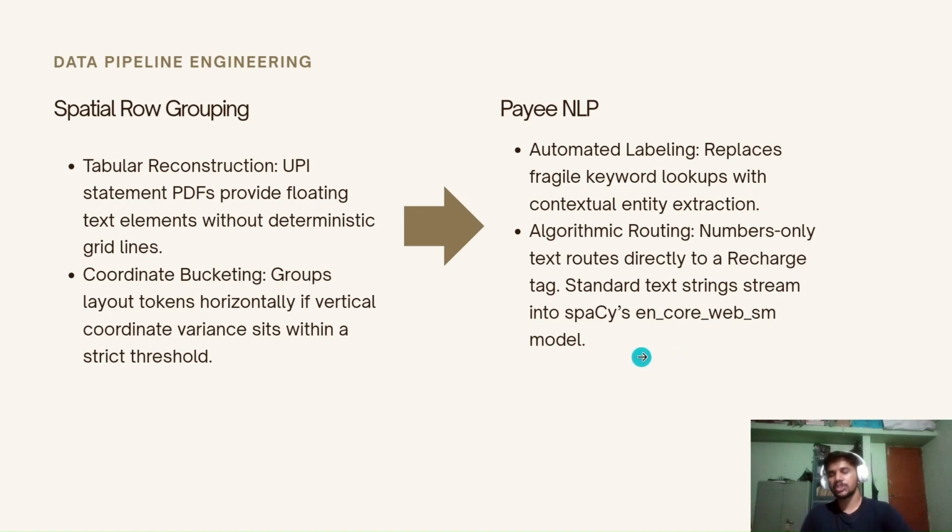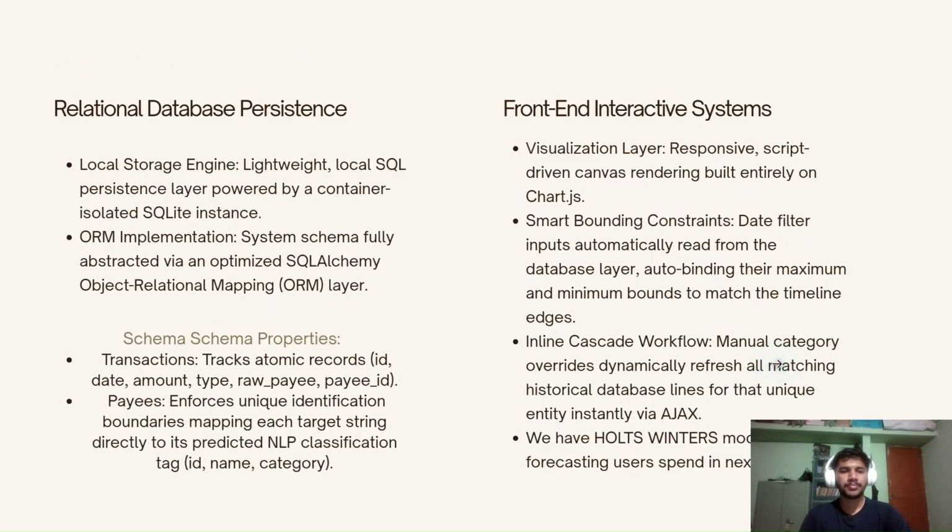So what we did was this: the NLP model tries to recognize if the payee name is a person's name, like my name, Siddhant Dakure. If it recognizes it, it categorizes it as a person. If it cannot recognize that this is a person's name, then it automatically categorizes it as a merchant's name. And surprisingly, this works quite well. So that's the strategy we use.